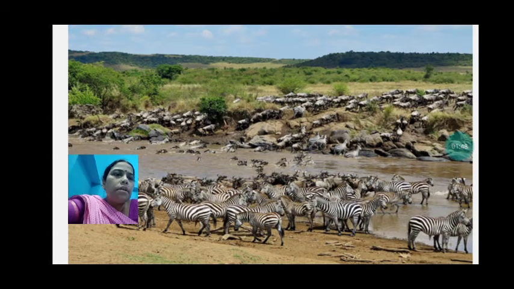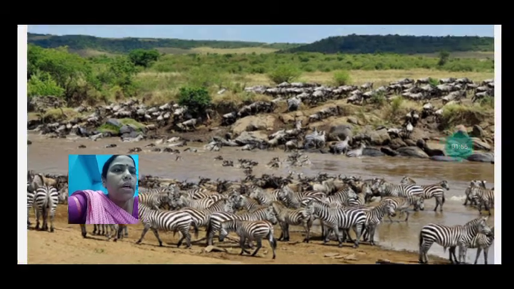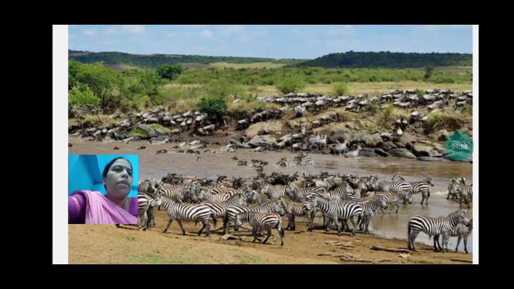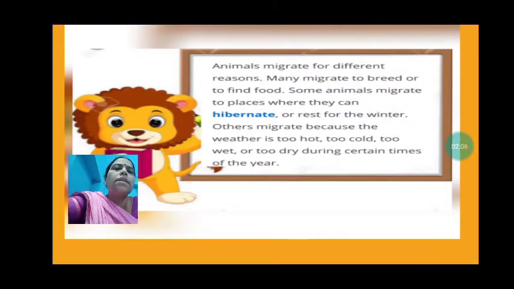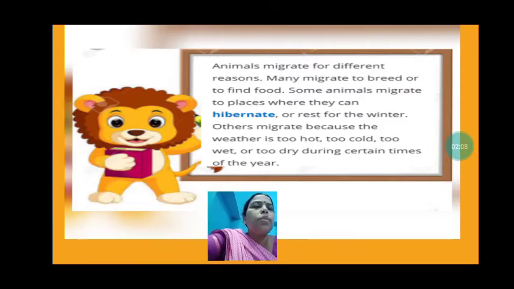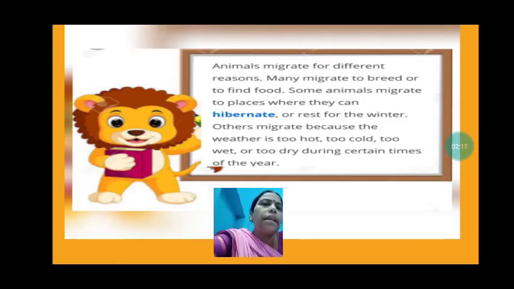Here we see animals moving in a group to a different part. From one place they are moving to the other place, and they do this in a group, and this is called migration. They have shifted from one place to another place. Now let us see why animals migrate.